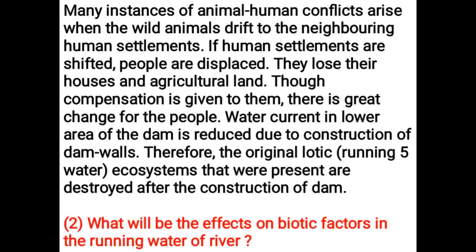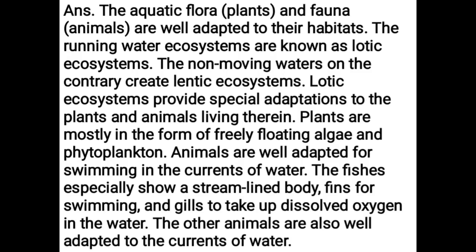What will be the effects on biotic factors in the running water of river? The aquatic flora, plants and fauna animals are well adapted to their habitats. The running water ecosystems are known as flowing ecosystems. The non-moving waters, on the contrary, create lentic ecosystems. Flowing ecosystems provide special adaptations to the plants and animals living therein.